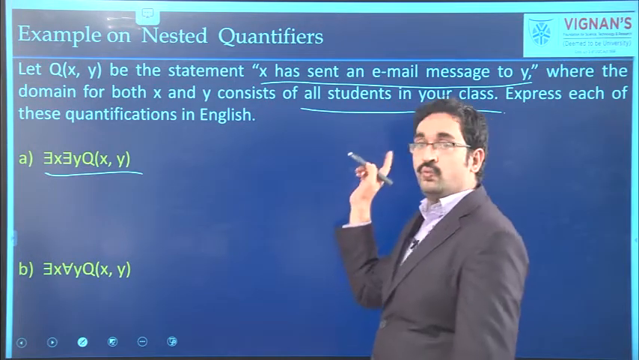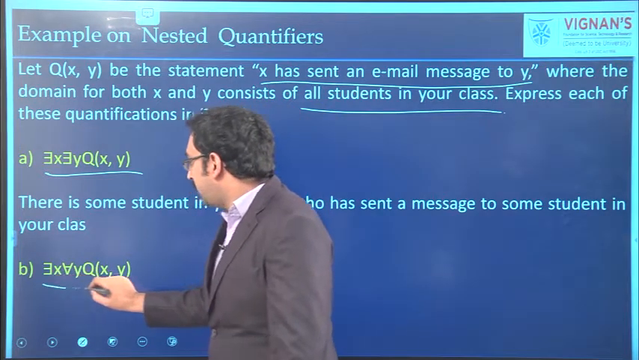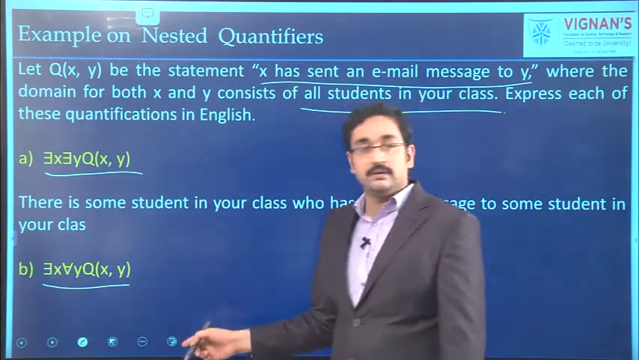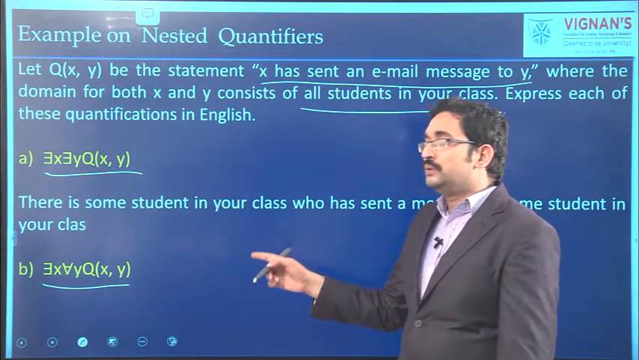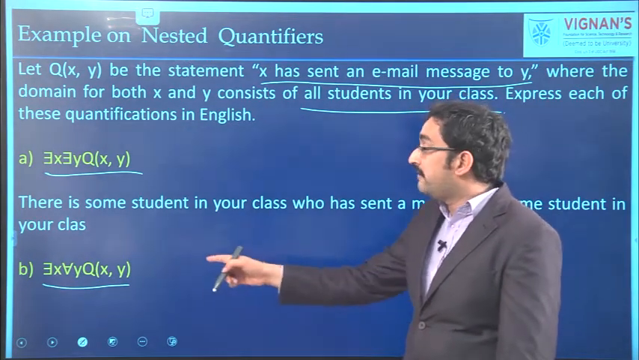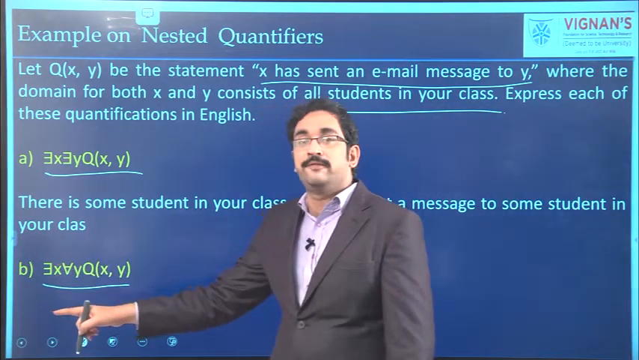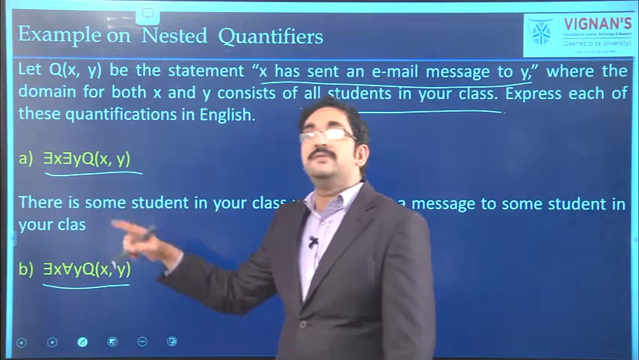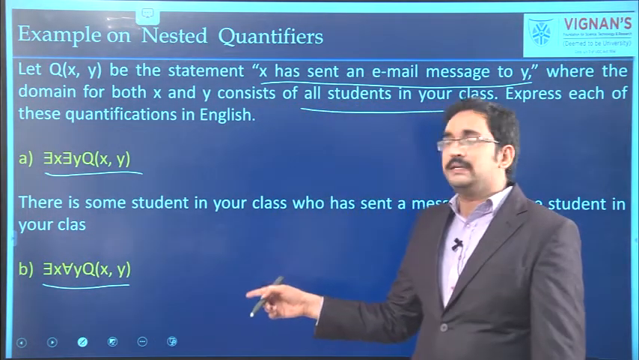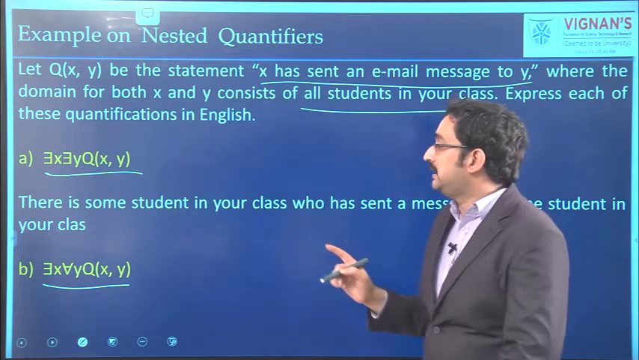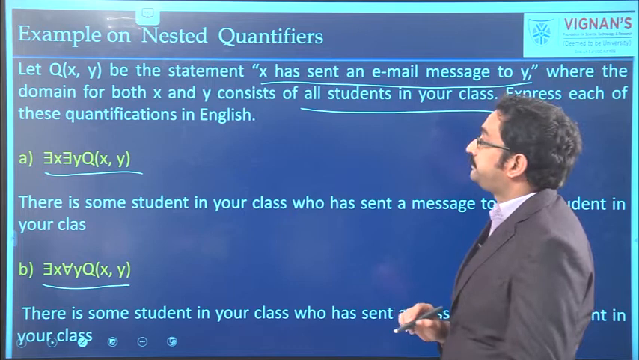See the next one. There exists x for all y, q of x comma y. That means there is some student in the class who has sent mail to everyone in the class. Here x has the existential quantifier, y has the universal quantifier. So, it can be expressed as: some student in our class has sent an email message to everyone in the class.